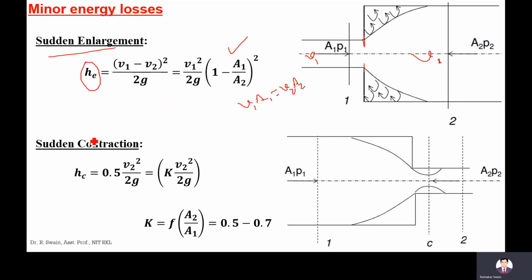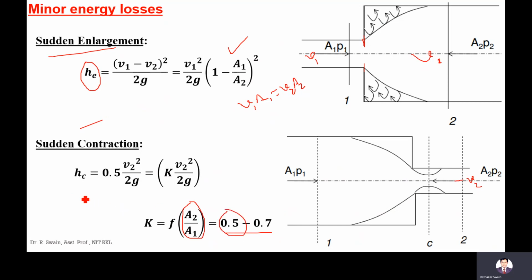Similarly, for sudden contraction, the loss is K into V2 square by 2g, where V2 is the velocity after contraction. K depends upon the ratio of cross-sectional area after contraction and before contraction, A2 by A1. Experimentally, it is found that this K value varies from 0.5 to 0.7, so usually 0.5 is taken.